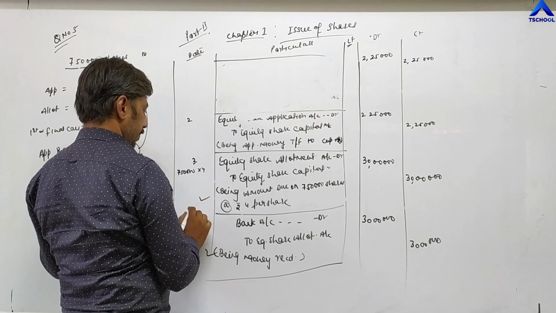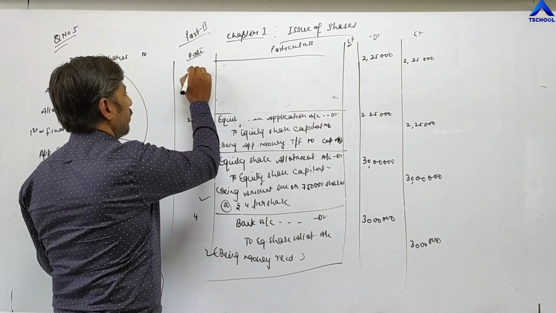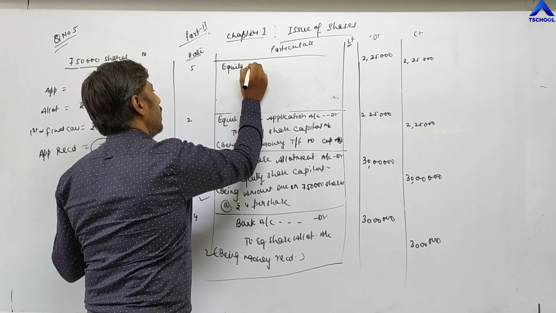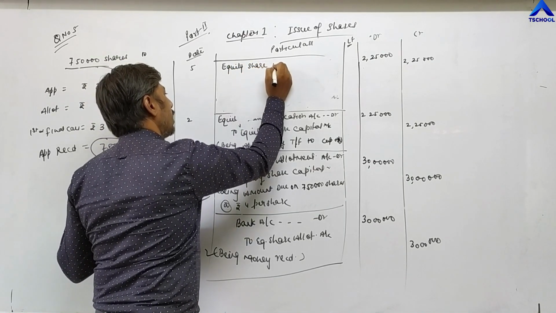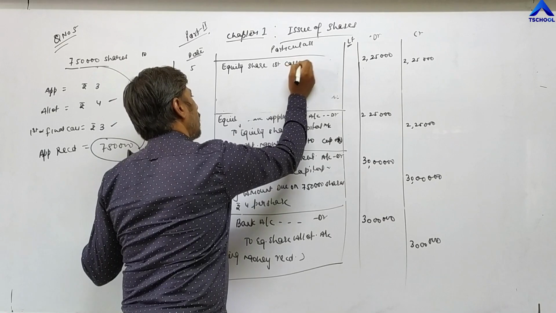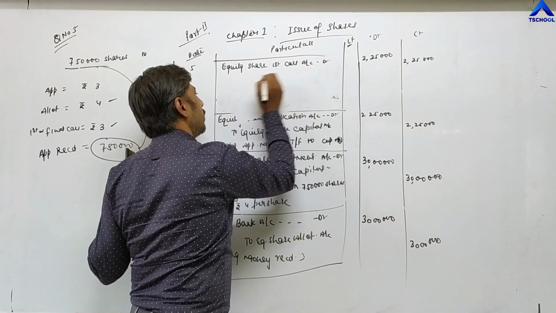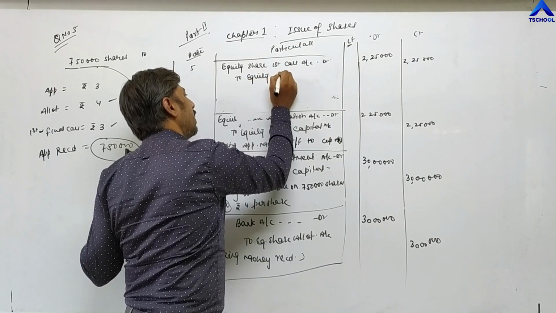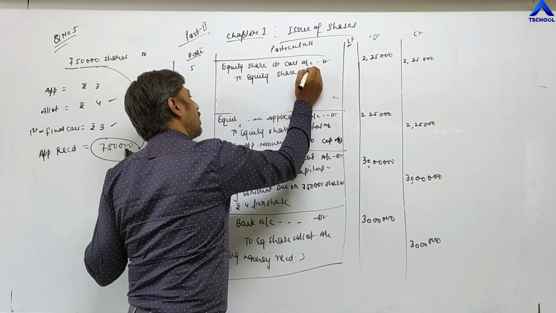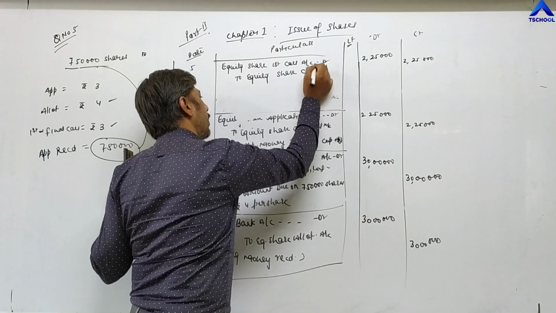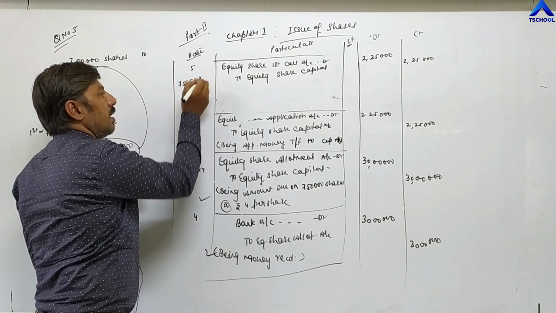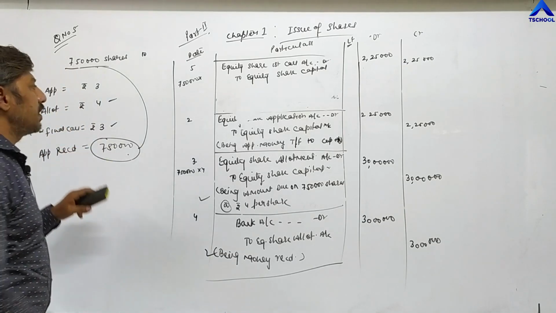Entry number 5th. Equity share first call account debit to equity share capital. Now here total number of shares are 7,50,000 and first call value is 3 rupees.